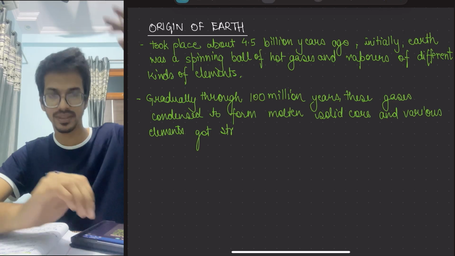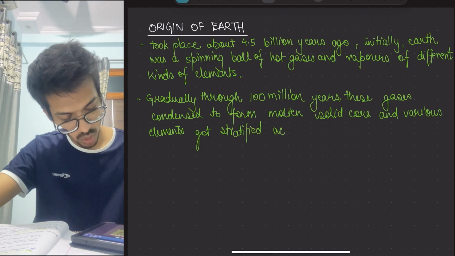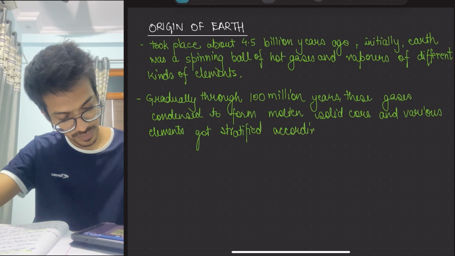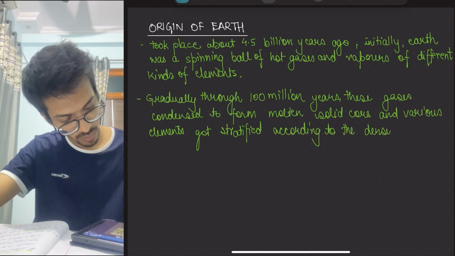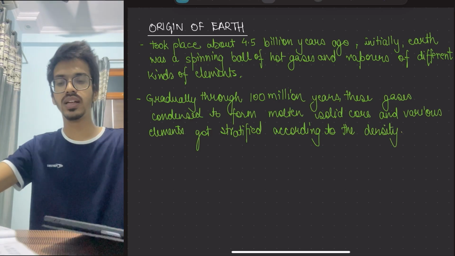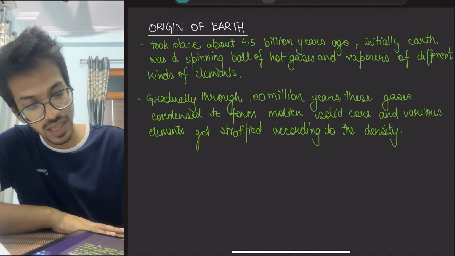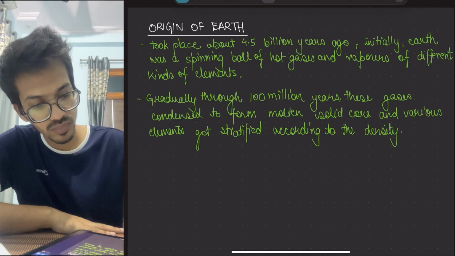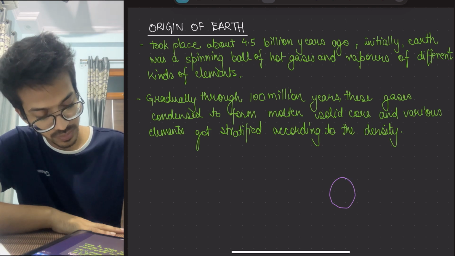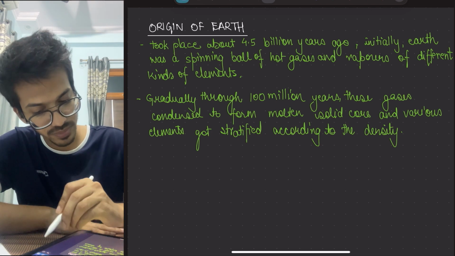Stratified means layered. They got stratified according to their density. Now over here we have to remember what the Earth's layers are made up of. So for example, the heaviest one. This looks a little oval.